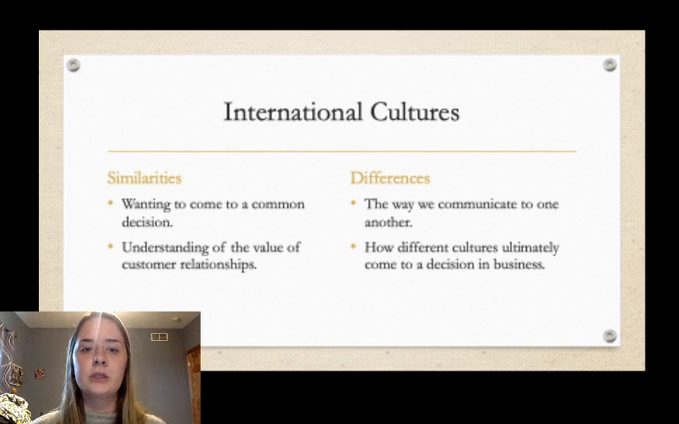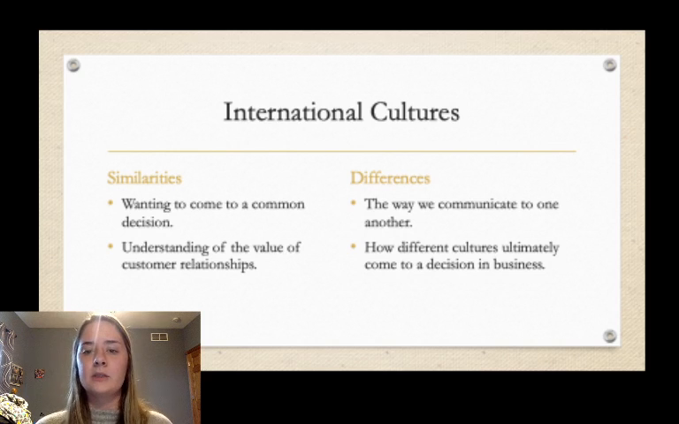International cultures. So some similarities is wanting to come to a common decision and make a deal where everybody feels like they're winning. Understanding the value of customer relations. So if an international company is working with your company, then they know that they're wanting to make a relationship with your company to further their company and see where they can increase production on their end.